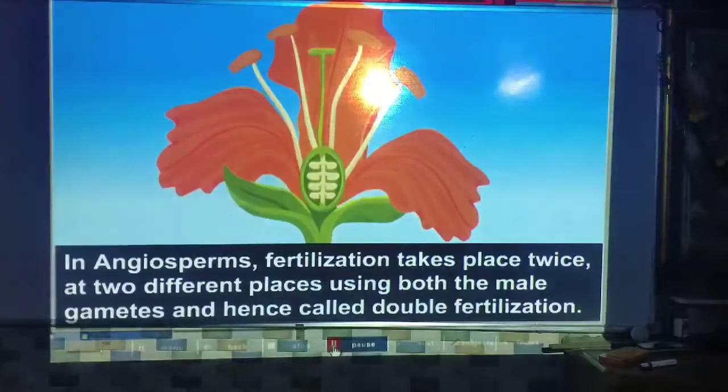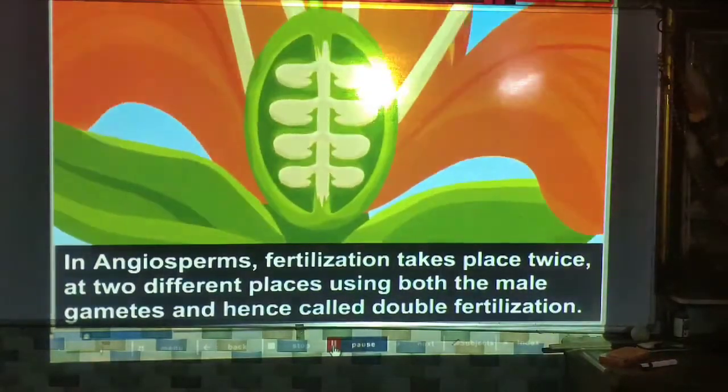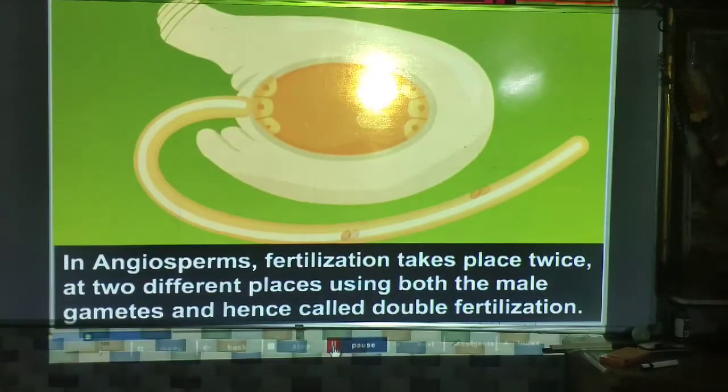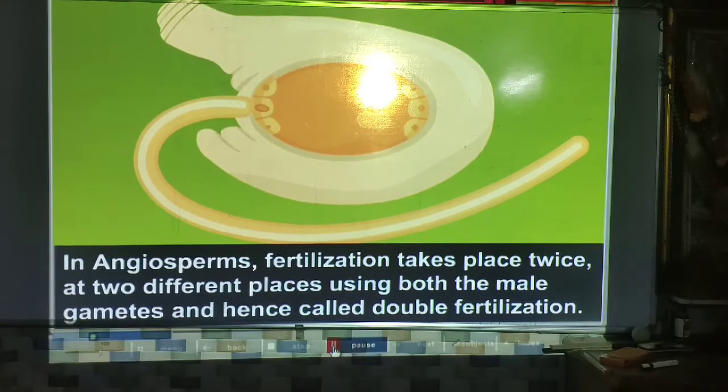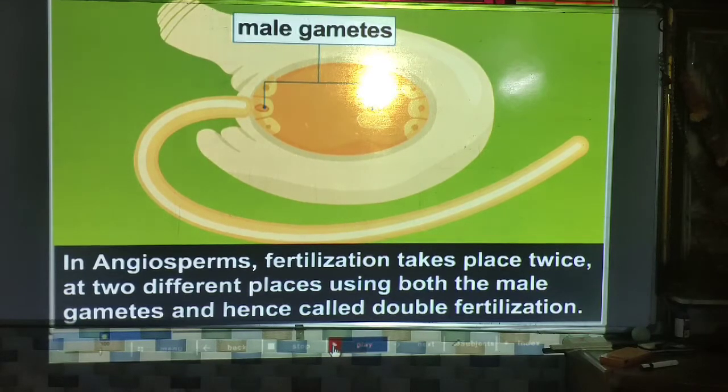In angiosperms, fertilization takes place twice at two different places using both male gametes and the female gametes, and hence it is called double fertilization. So in angiosperms, two male gametes are used at the same time, and that's why the process is called double fertilization.